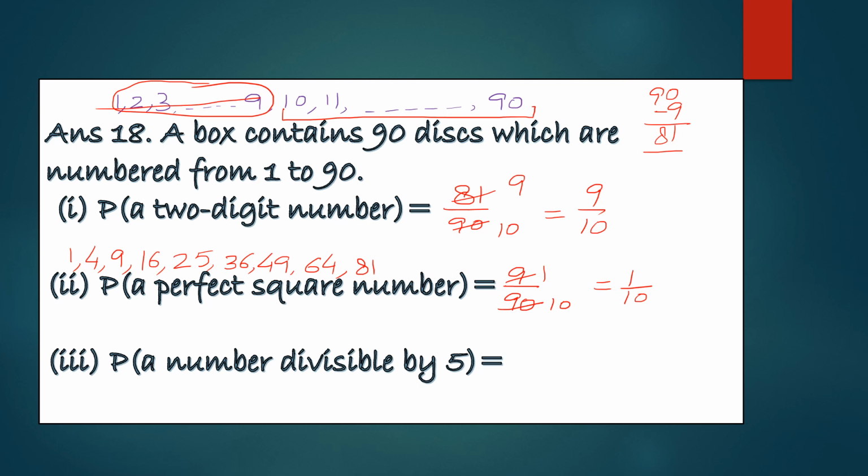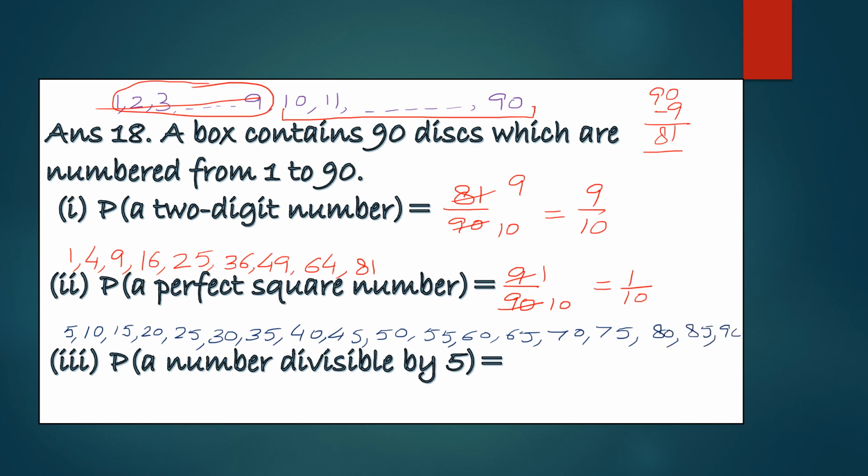Now in the last part they are asking a number divisible by 5. If you write the numbers divisible by 5, 5 is divisible by 5, then 10, 15, 20, 25, 30, 35, 40, 45, 50, 55, 60, 65, 70, 75, 80, 85 and 90. All these numbers are divisible by 5. If you count, they are 18 in numbers.